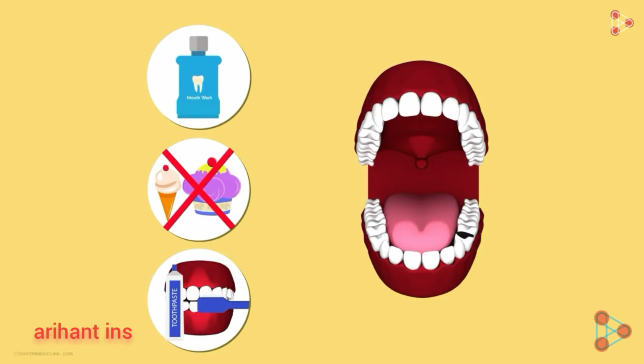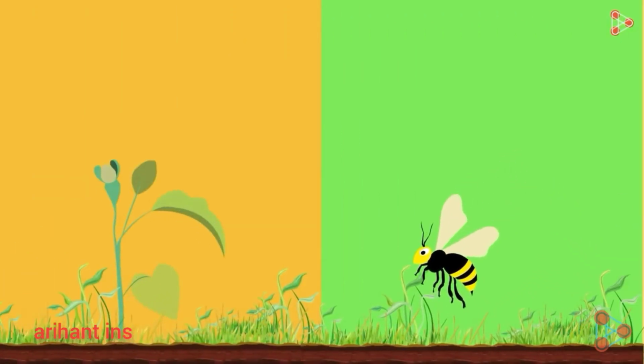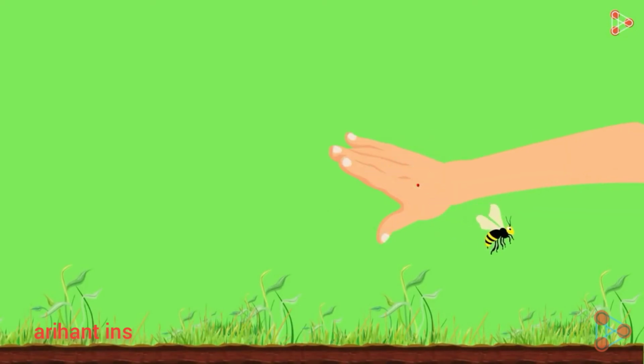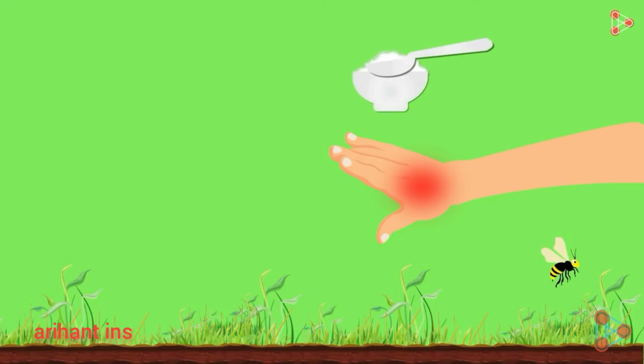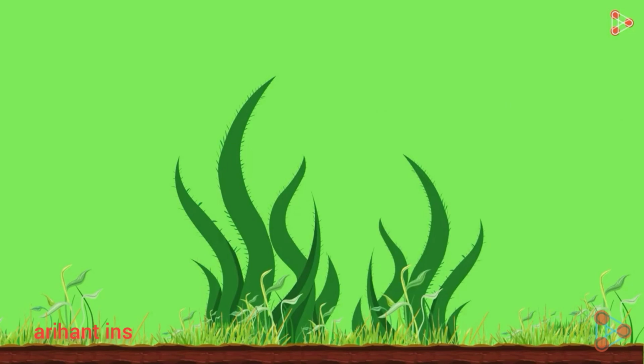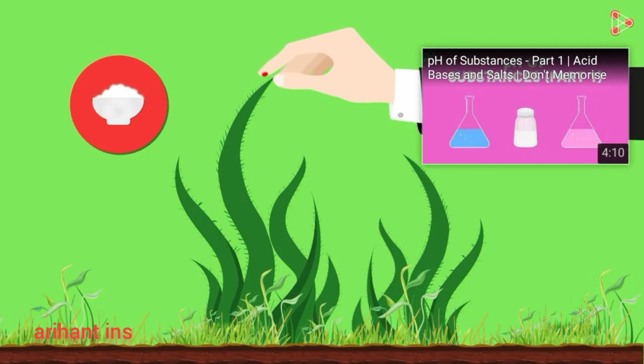The concept of pH also helps in understanding the self-defense used by certain animals and plants. If you've ever been stung by a honeybee, do you know what really caused that acute pain? Yes, it's the acid in that sting which caused the pain. So if we use a mild base like baking soda around the stung area, it gives us some relief. And in nature, there are leaves which have stinging hair and they inject acid upon touching them. Again, we use something which is basic in nature to get some relief.